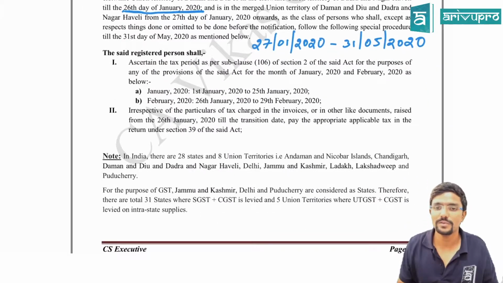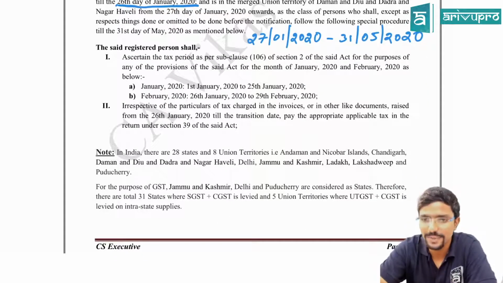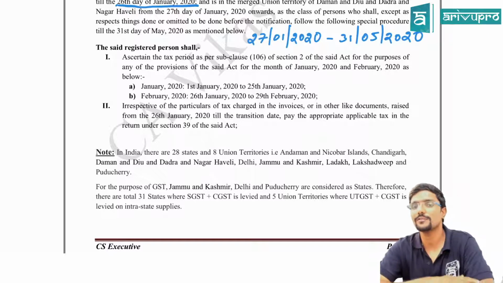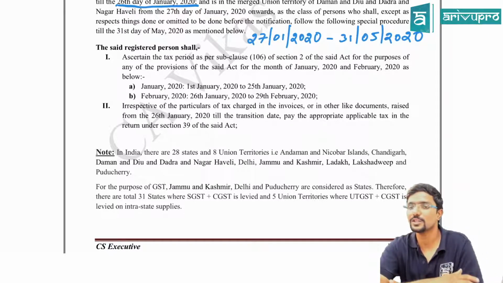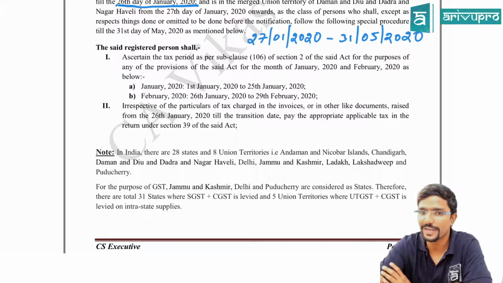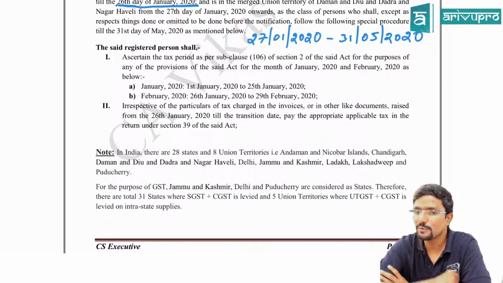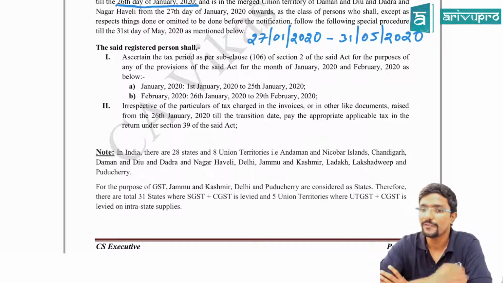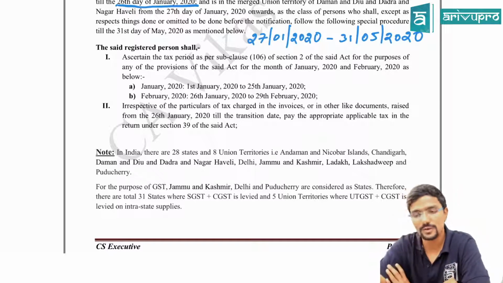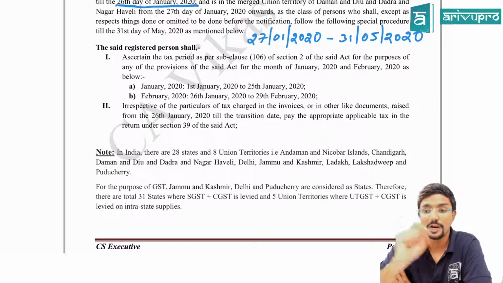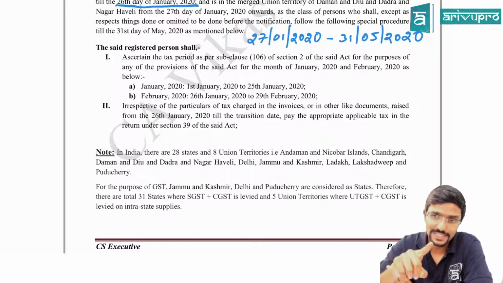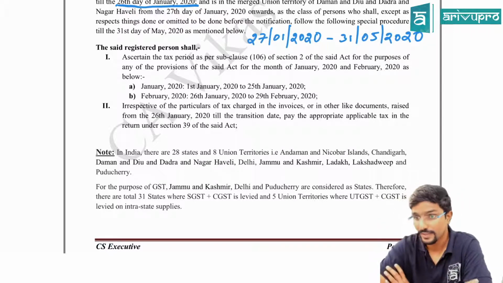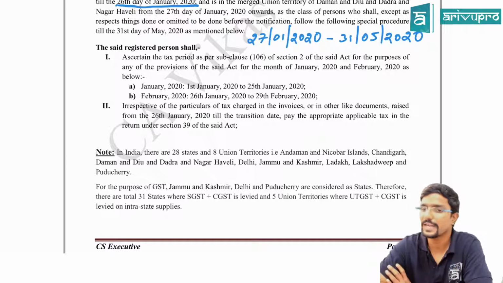So what they have told, we will see. The said registered person shall ascertain the tax period as per sub-clause 106 of section 2 of the said act for the purposes of any of the provisions of the said act for the month of January 2020 and February 2020 as below. For January, the tax period is from 1st January to 25th January. For February, it will not be from 1st February, it is from 26th January to 29th February. And 2020 is a leap year, please be careful.